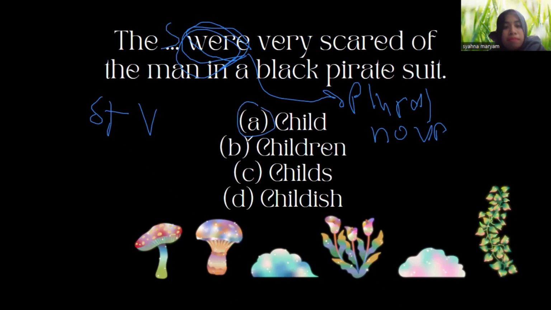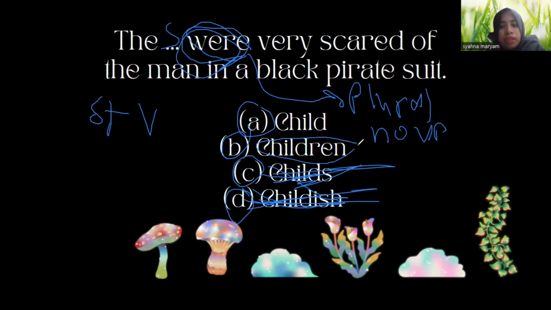Now, options A, B, C, and D are all subjects. But do they, oh no, option D is an adjective, right? Childish is an adjective. While child's, I don't think child's is a subject. I don't think it's a proper plural noun, you know what I mean. So we can eliminate this one too. Now by were, that means there will be a plural noun, and the only correct option is children. So we can answer B for that.